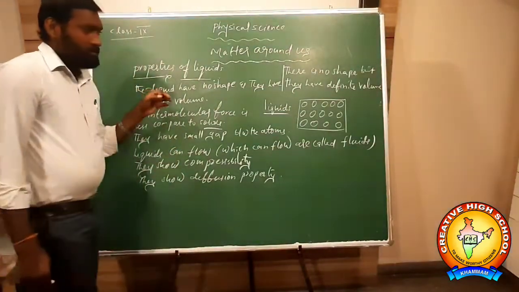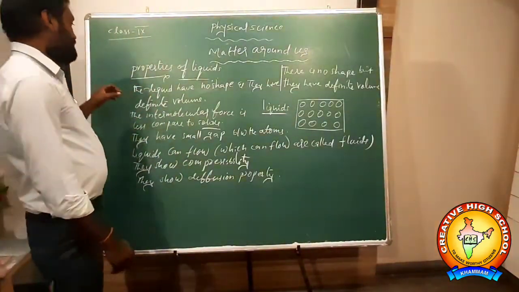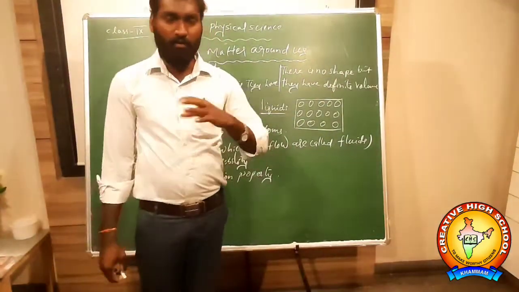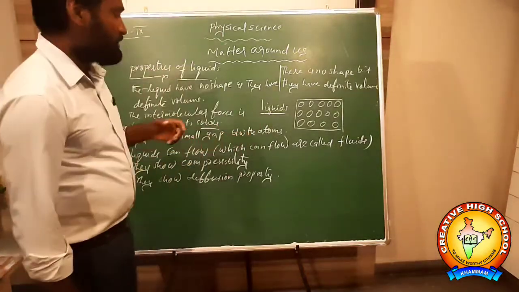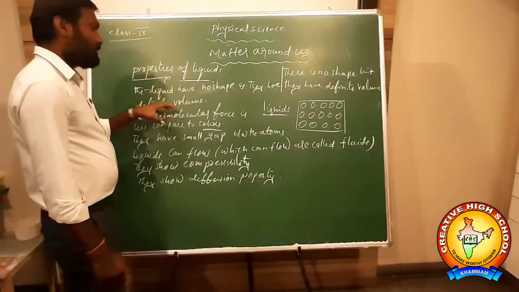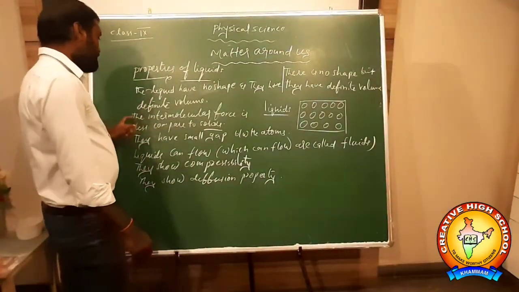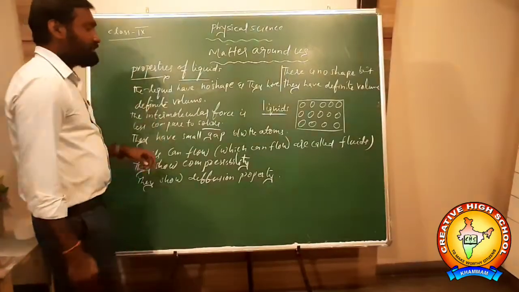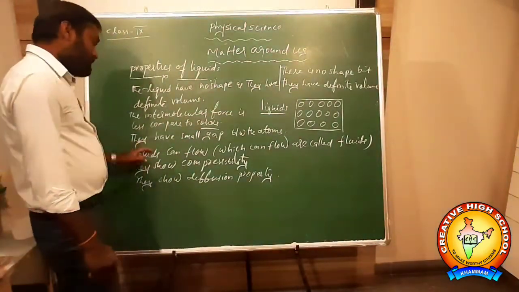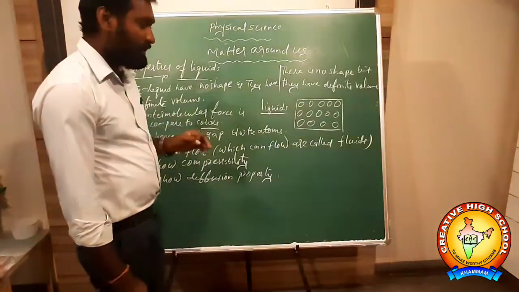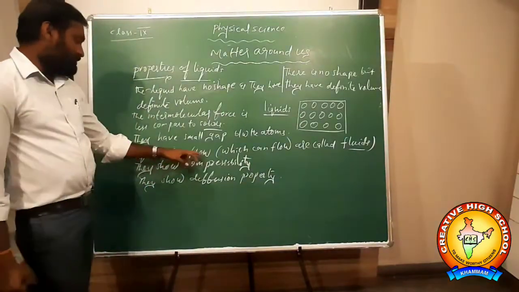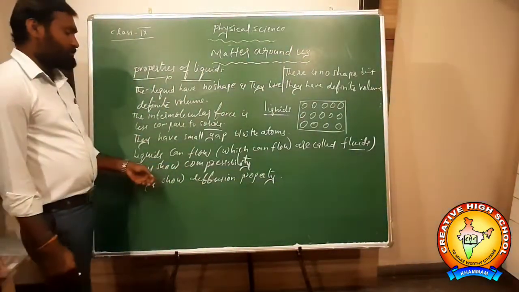Okay, this is about properties of liquids. So liquids don't have a particular shape. They have container shape. When we pour the liquid into different containers, they show different shapes. So that's why the liquids don't have any particular shape, and they have different volume. The intermolecular force of attraction between the atoms is somewhat less compared to solids. They have a small gap between the atoms. Liquids can flow, meaning the substance which can flow is called a fluid. So they show compressibility property. They show diffusion property also.